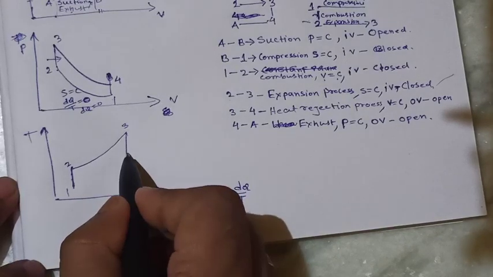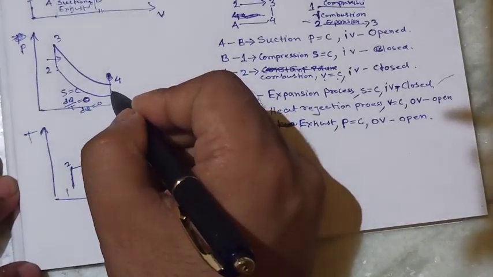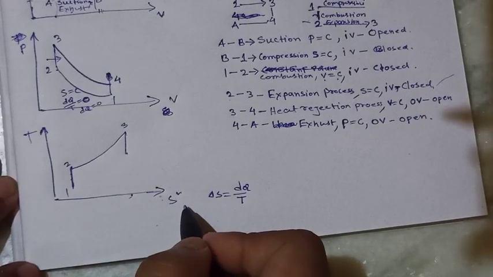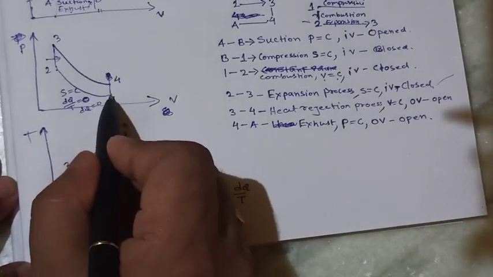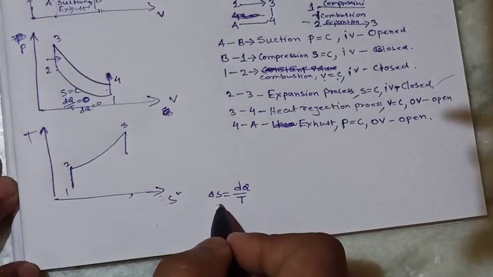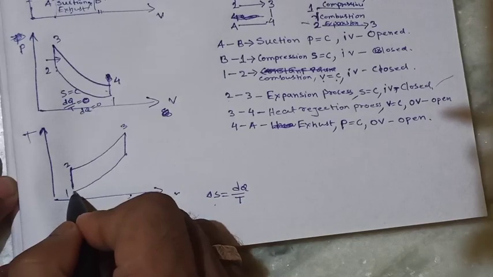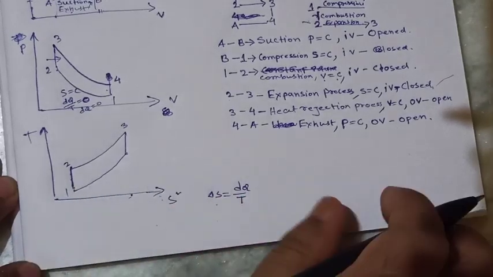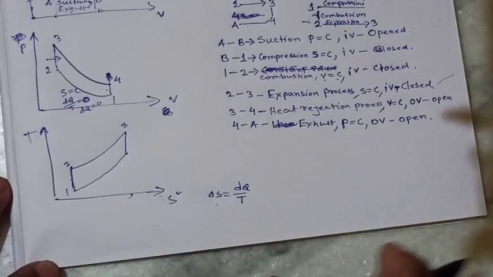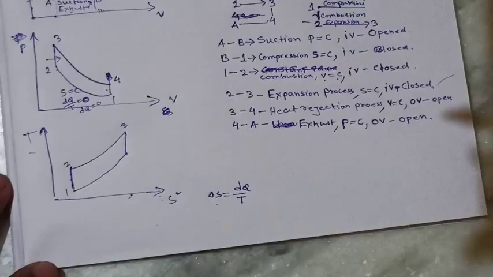Further, when S is constant, after that the pressure will reduce. As the pressure reduces, temperature reduces and this is a heat release process, so S will reduce and temperature also reduces. So this line is obtained. This is the Otto cycle PV diagram and TS diagram.